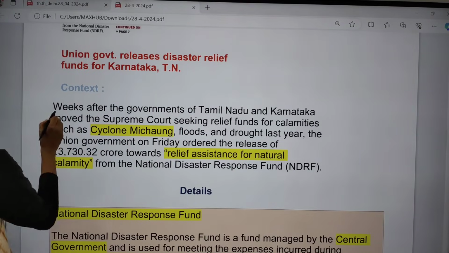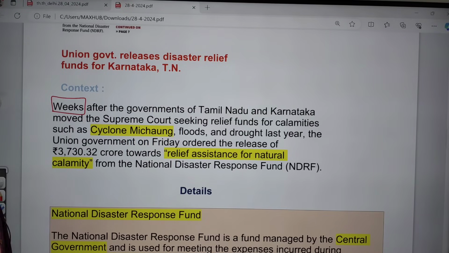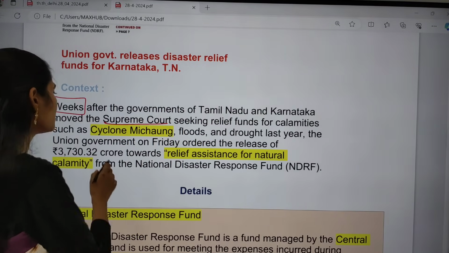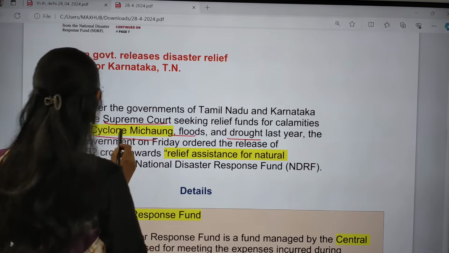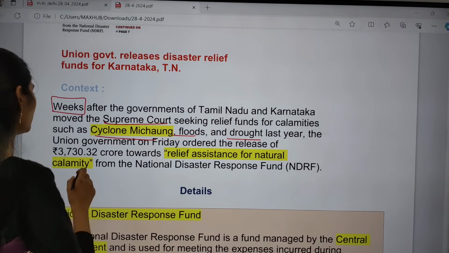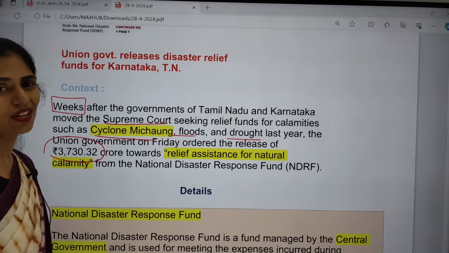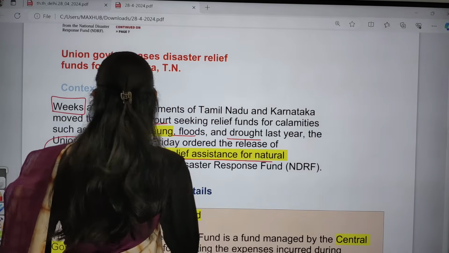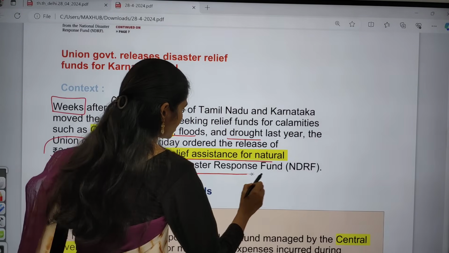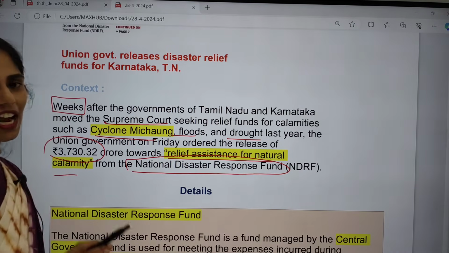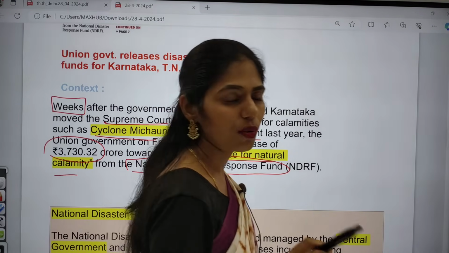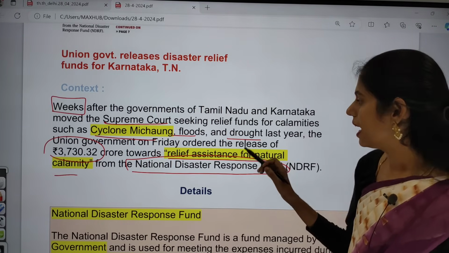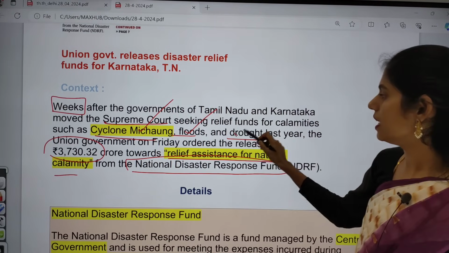Yes, why is it in the news? Weeks after the governments of Karnataka and Tamil Nadu moved to the Supreme Court seeking funds for calamities such as Cyclone Michaung, floods and drought last year, the Union government has now ordered the release of around rupees 3,730.82 crore as relief assistance for natural calamity from the Disaster Response Fund. Okay, from this National Disaster Response Fund, the central government has now agreed to release funds to the states of Karnataka and Tamil Nadu because they had faced these cyclones, floods and droughts.